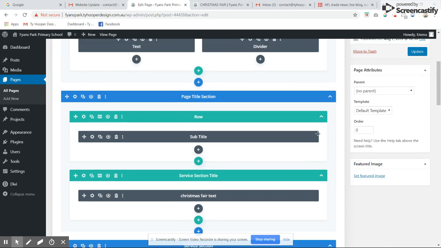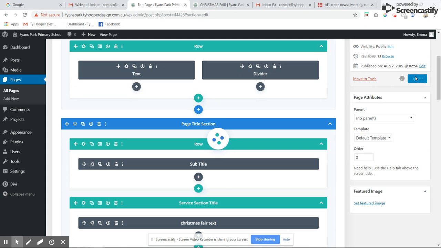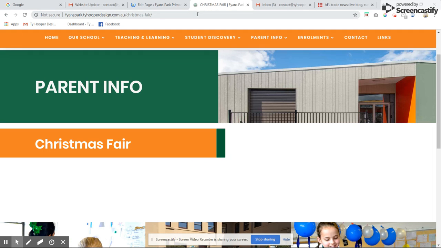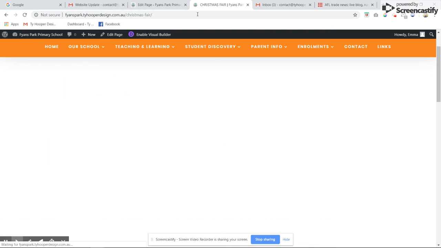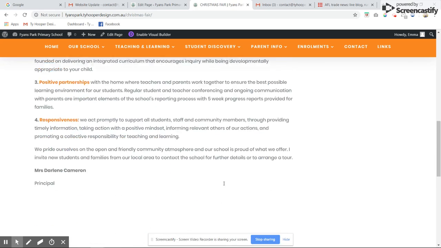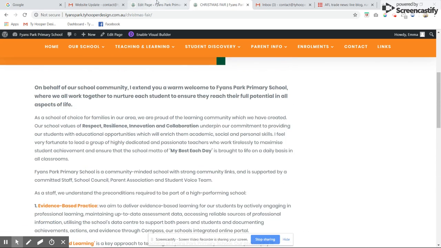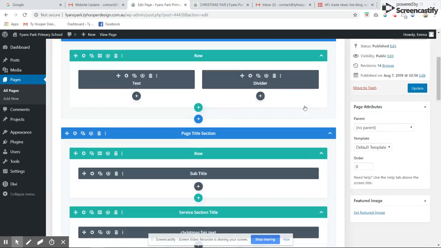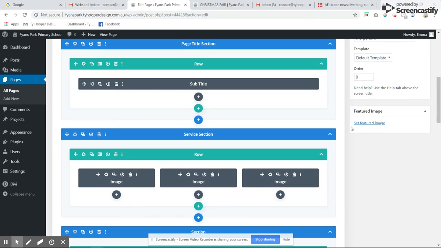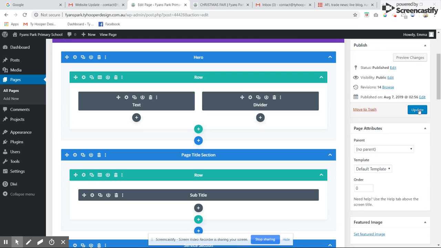Once we've done that and we've saved that, we have to update it here. And then if we reload this page, you can see that this text has been added. So we can just delete that now because that was just an example. And so we delete it and then update.